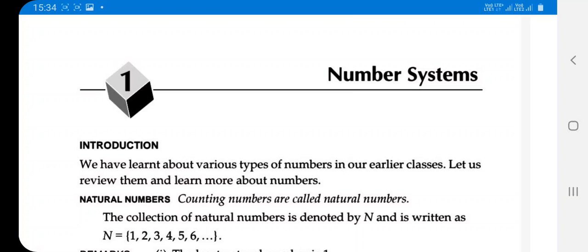Today we are going to study the number system of class 9th mathematics. Dear students, we have learned about the various types of number systems in early classes. Let us review them and learn about numbers.